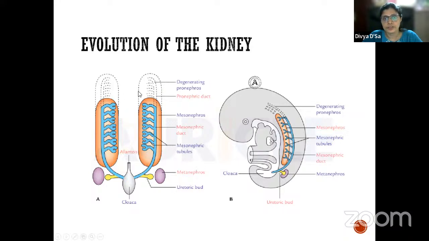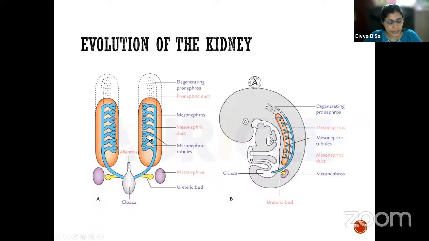The pronephros is the one which we see in the fishes. Then we have the mesonephros, which we see in the reptiles and amphibians. Pronephros will stay as a permanent kidney only in the fishes, but in humans it degenerates.